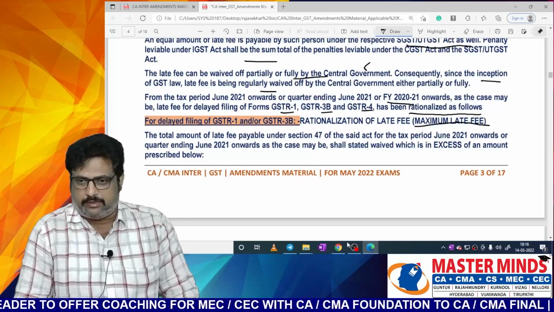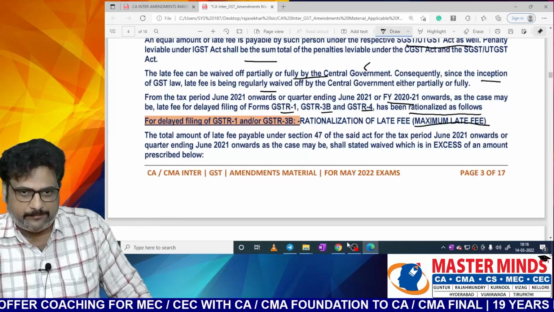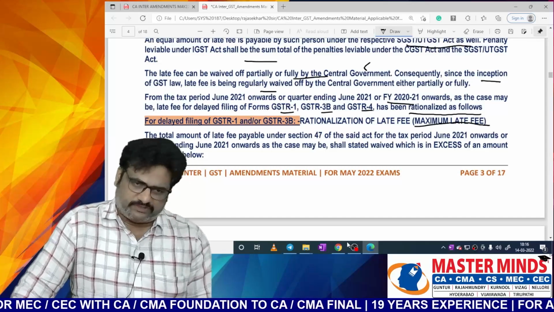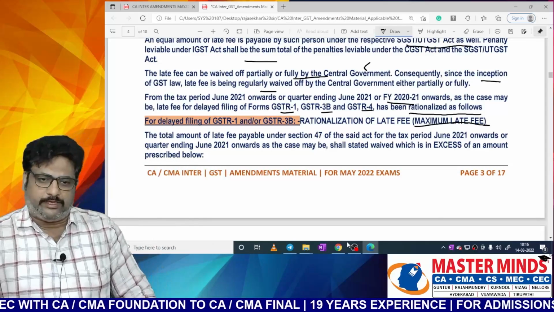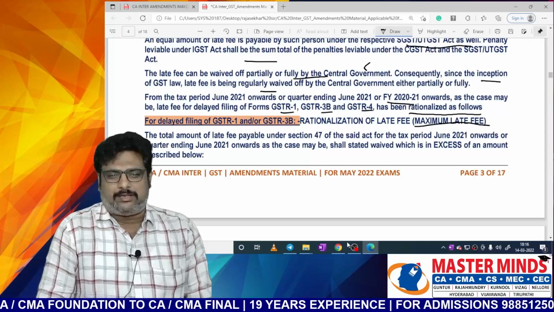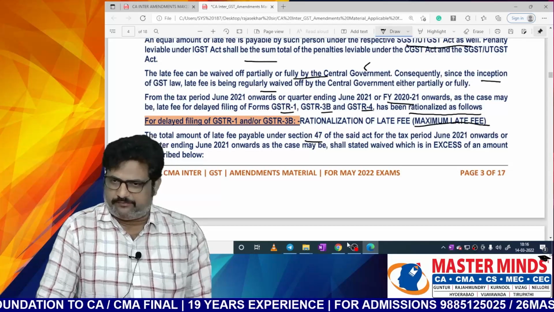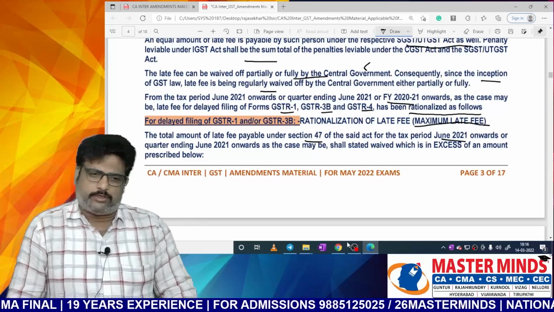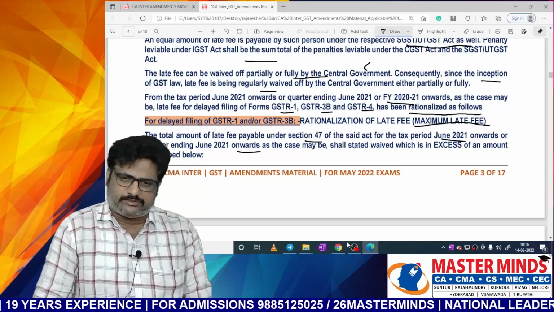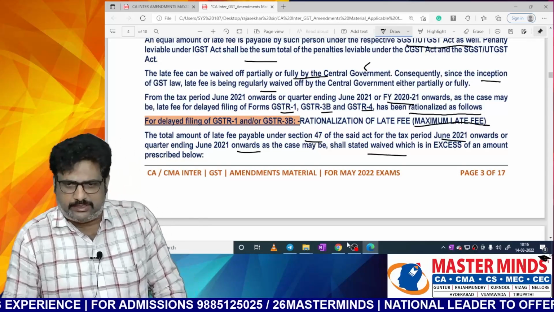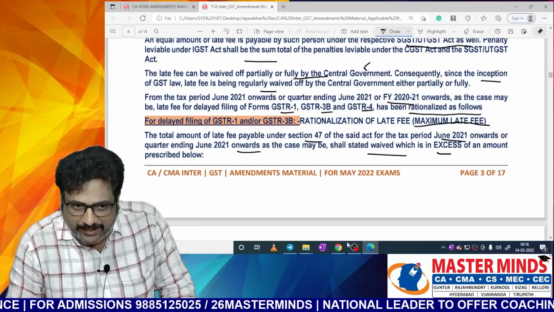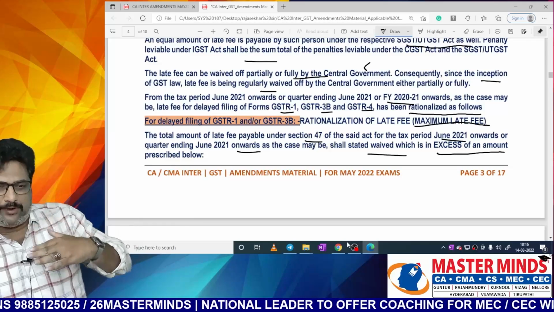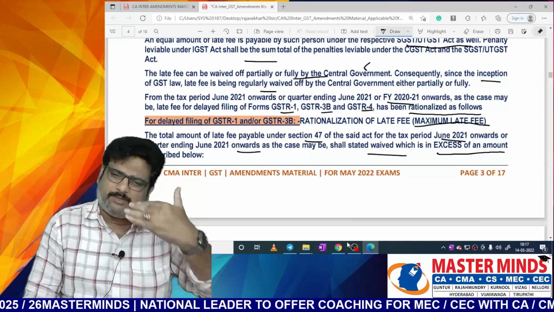That means the maximum late fee was prescribed from June 2021 onwards. The total amount of late fee payable under section 47 from June 2021 onwards, or the quarter ending June 2021 onwards, as the case may be, shall stand waived, which is in excess of the amount prescribed below. That means the amount specified below is the maximum late fee.